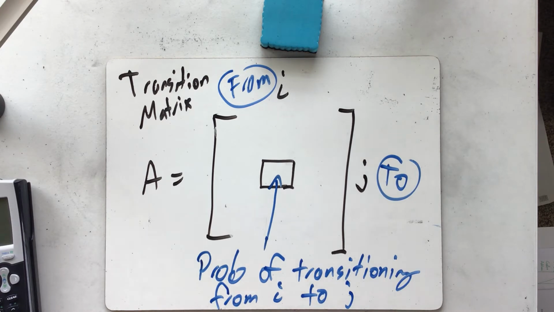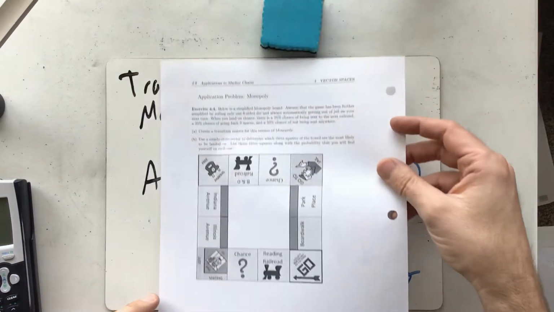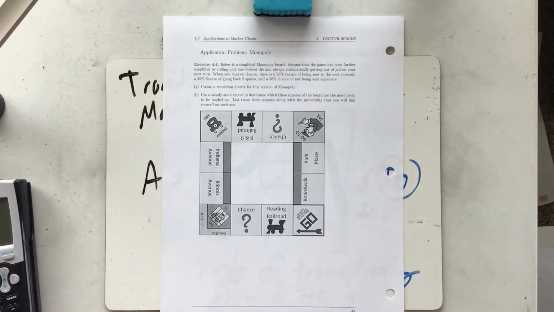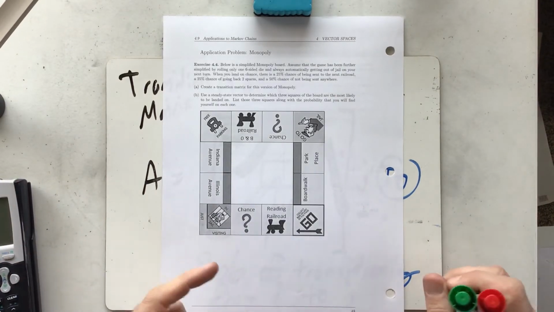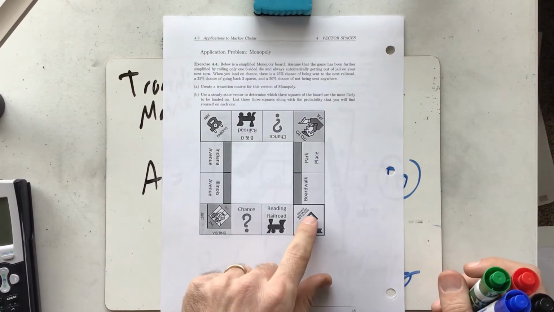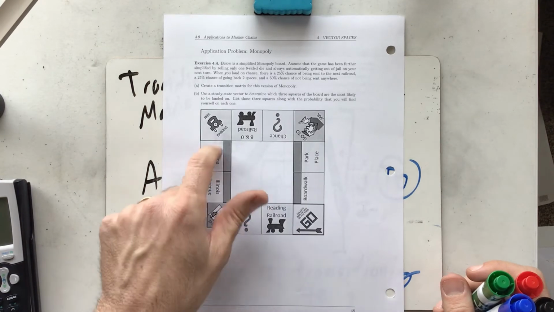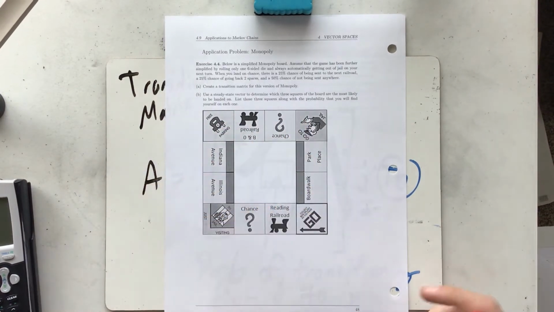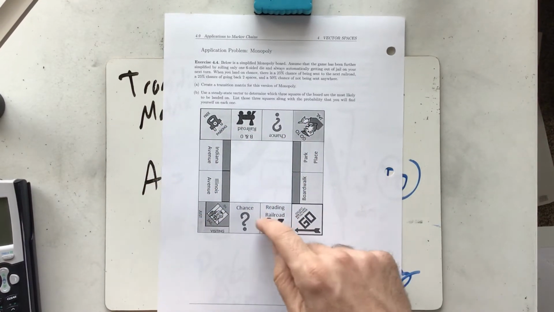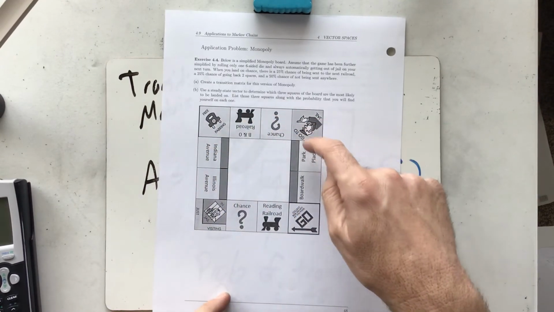So as I think about the Monopoly problem, we have this Monopoly board that looks something like this. What I would suggest is that you somehow label your Monopoly board as states. Like you could start at Go and be like 1, 2, 3, 4, 5, 6, 7, 8, 9, 10, 11, 12.